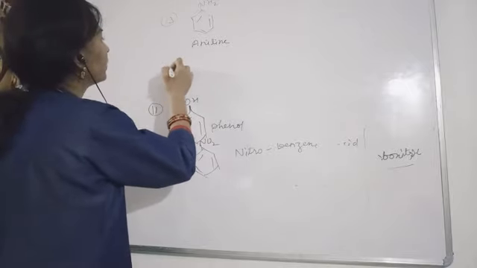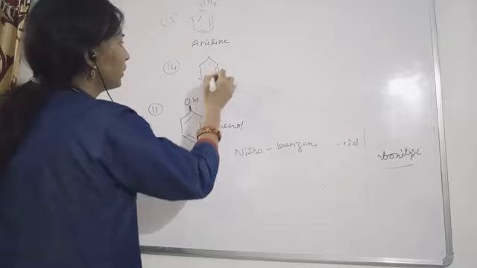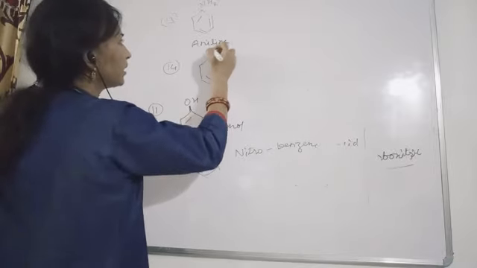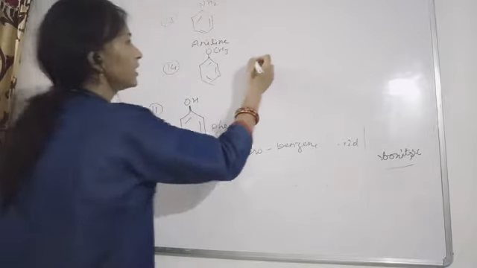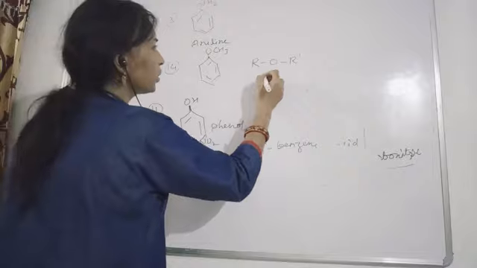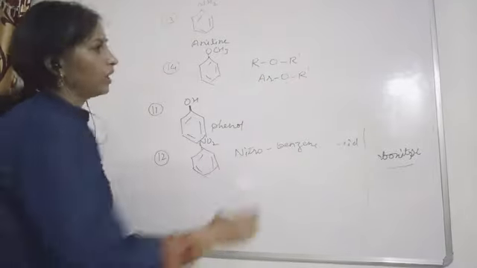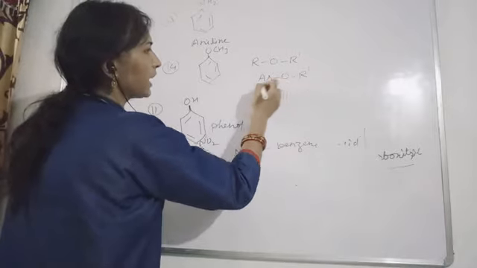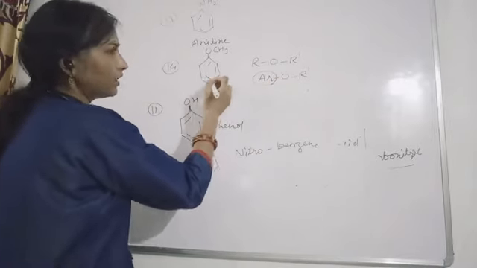And one more, if you have this compound, an ether, R-O-R', in this case what will you write? Ar-O-R'. Here Ar means the benzene ring, as I told you in the beginning.